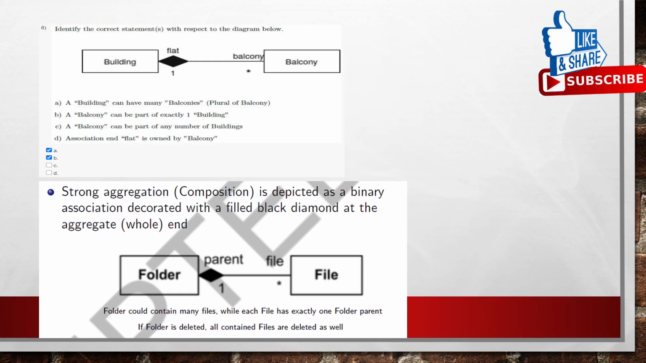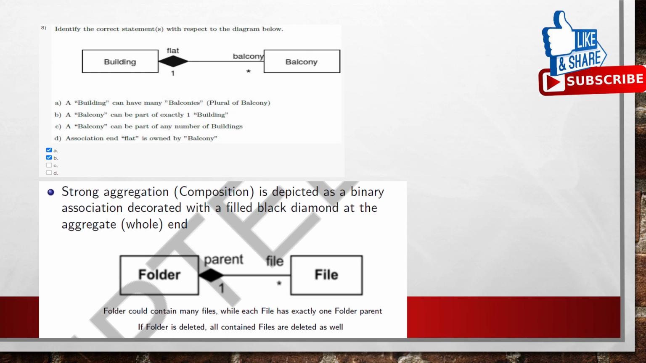Coming to the eighth question, identify the correct statements with respect to the diagram below. Here we are having building and balcony as the classes, flat and balcony are the role names, and it is also having some multiplicity, 1 and star. Star indicates a building can have multiple balconies and a balcony is in one building.